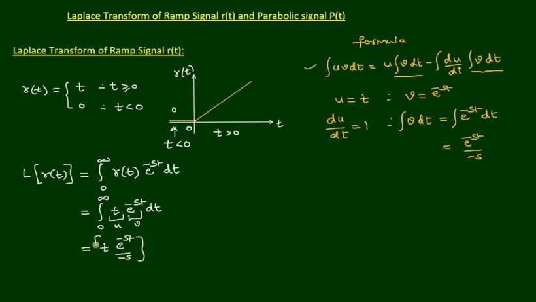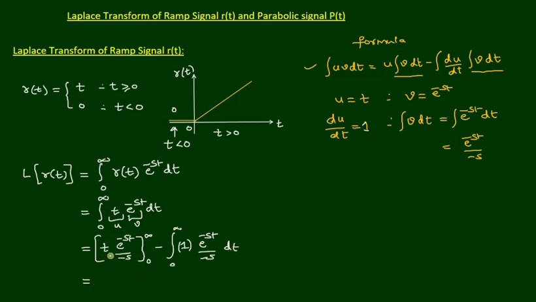The limits are 0 to infinity, minus integral of du by dt. So du by dt is already determined here, that is 1. Integral from 0 to infinity, so 1 into integral of v dt, that is e power minus st by minus s dt.